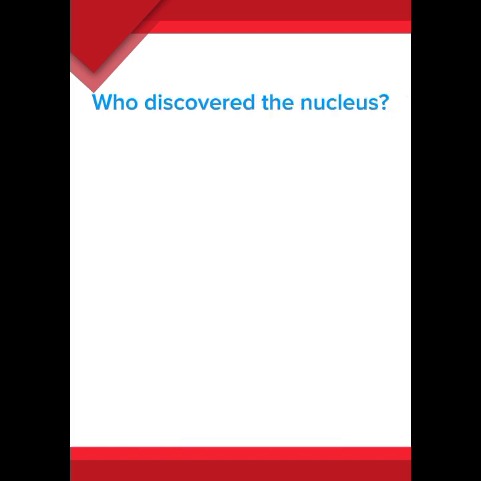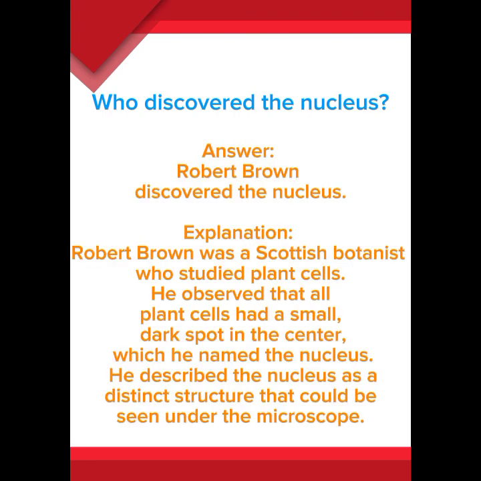Who discovered the nucleus? Answer: Robert Brown discovered the nucleus. Explanation: Robert Brown was a Scottish botanist who studied plant cells. He observed that all plant cells had a small, dark spot in the center, which he named the nucleus. He described the nucleus as a distinct structure that could be seen under the microscope.